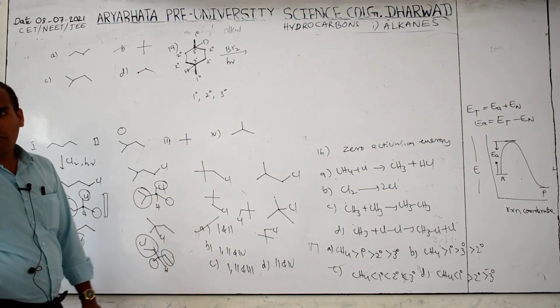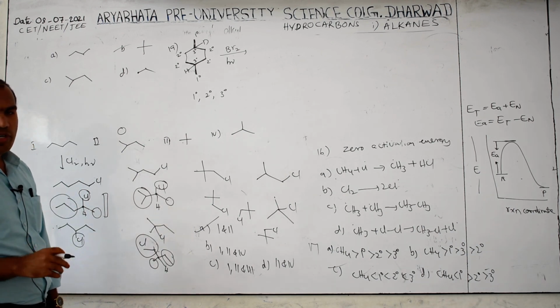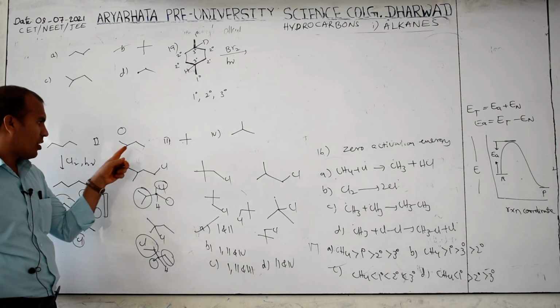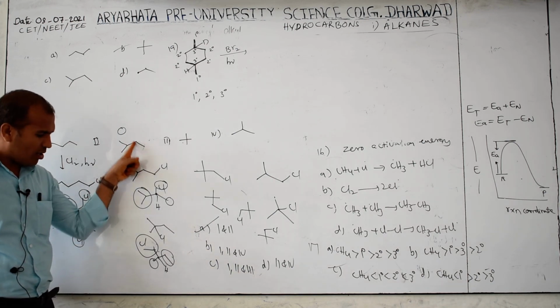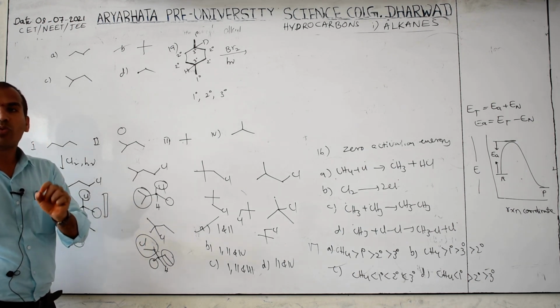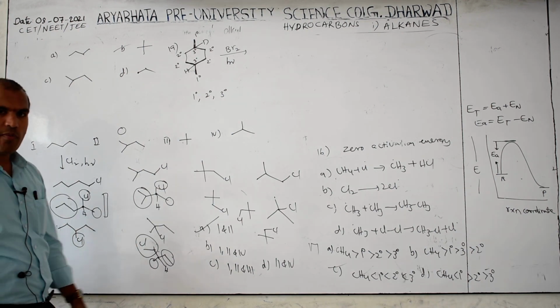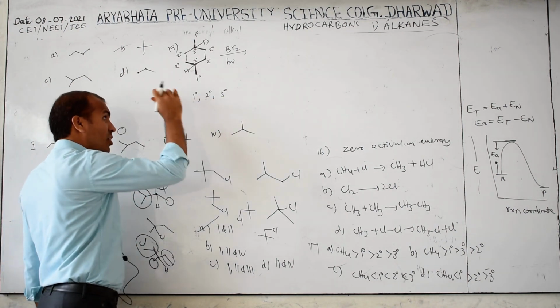Okay. If chlorination is there, then primary also takes place, secondary also takes place, tertiary also takes place. Like this already is shown here. This is which carbon? Tertiary. This is which carbon? Secondary. This is which carbon? Primary. All products are formed. But when bromine is there, only the tertiary product is formed. See, tertiary, secondary, primary, all are present.